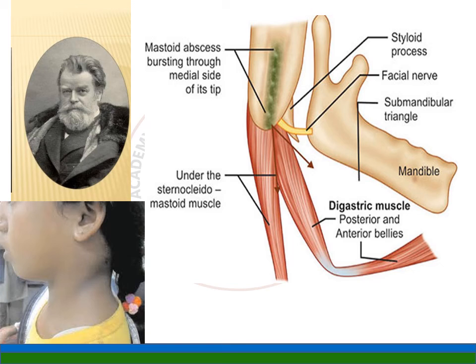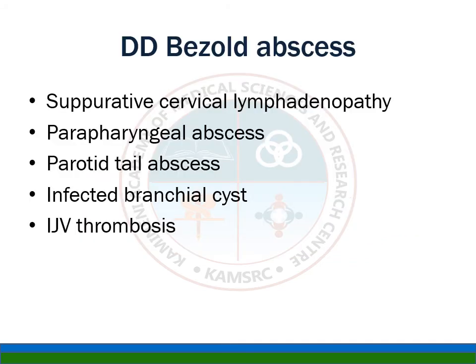Okay, here you can see this is a Bezold abscess. How does a Bezold abscess present? It starts with pain, fever and tender swelling in the neck, and the most important thing is that the patient presents with torticollis. The Bezold abscess has a differential diagnosis with infected branchial cyst, suppurative cervical lymphadenopathy, parapharyngeal abscess, parotid tail abscess and internal jugular vein thrombosis.